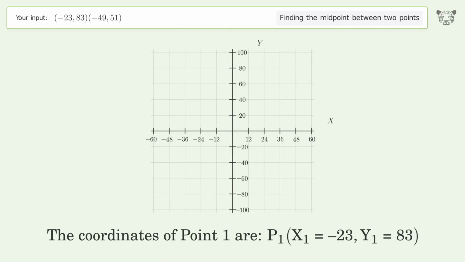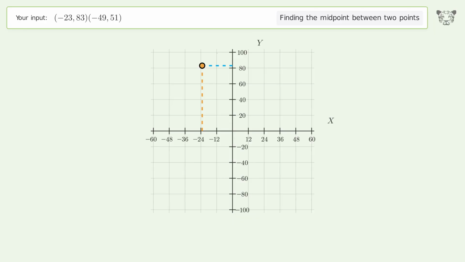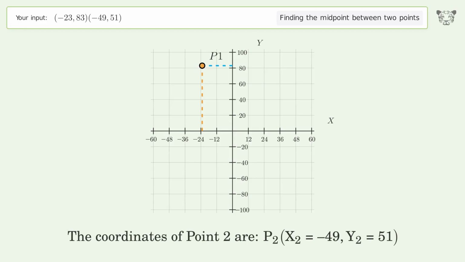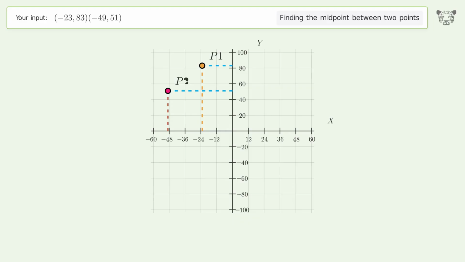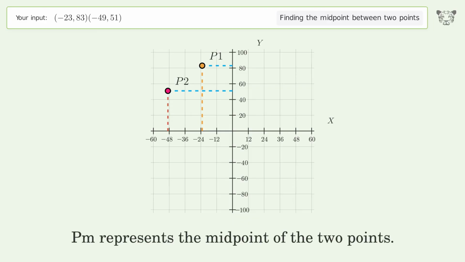The coordinates of point 1 are, x1 equals negative 23, y1 equals 83. The coordinates of point 2 are, x2 equals negative 49, y2 equals 51. PM represents the midpoint of the 2 points.